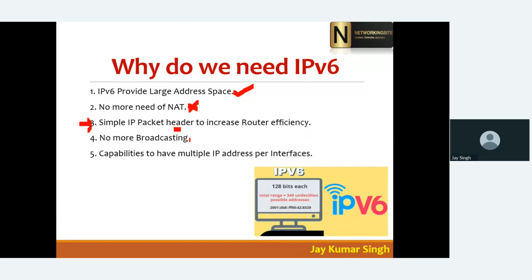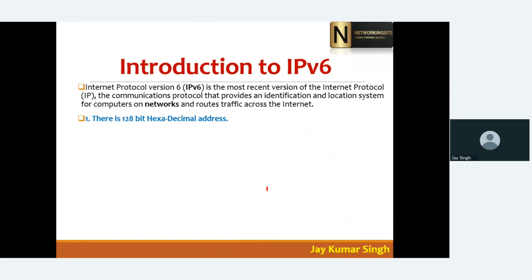Okay, in IPv6 there is no broadcasting. Now in IPv6 you will have multiple IPv6 addresses on your interface. I'll show you while configuring IPv6 now.